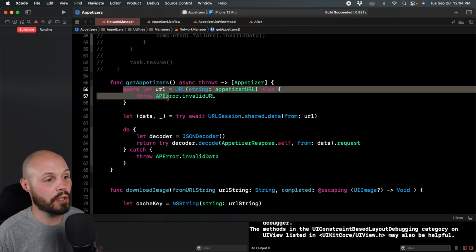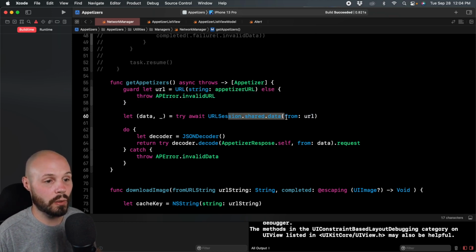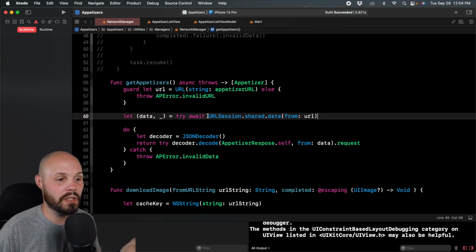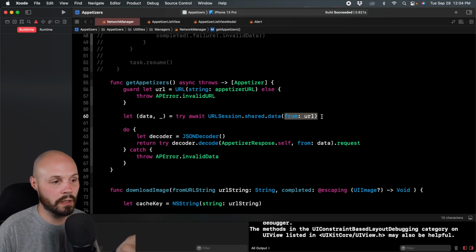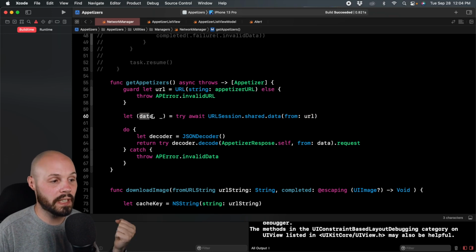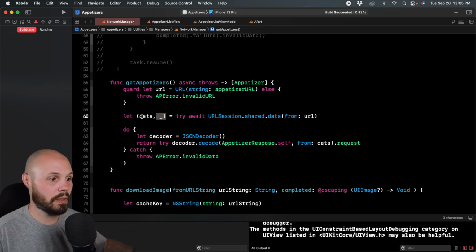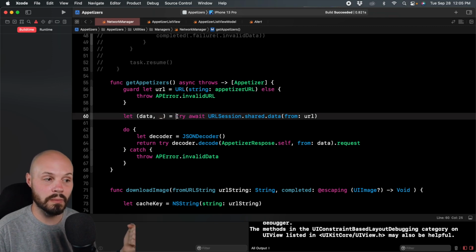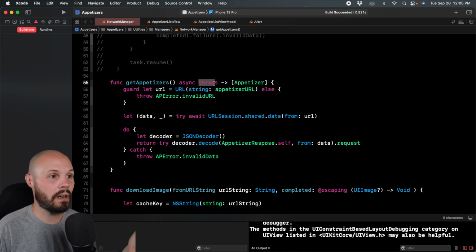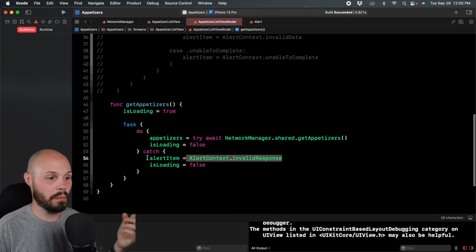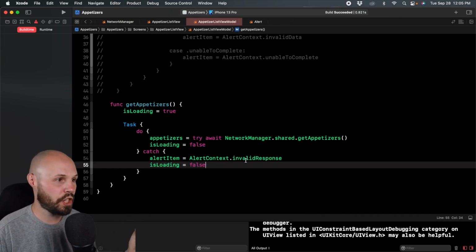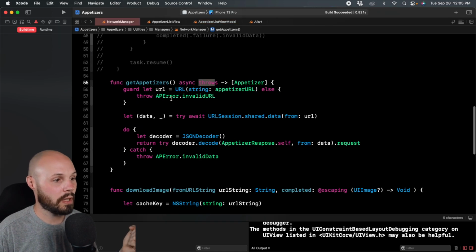So here we're just unwrapping our URL to make sure we have a good one to pass into our data call here. Now this is new in Swift 5.5, this URLSession.shared.data(from: URL). Like I said, it returns a tuple of data and response. These are not optional, right? You're going to have them, because if something fails and you don't have them, because this is marked try, now it's going to throw an error. Then back to our AppetizerListViewModel, because it threw an error when it tried it, it's going to go into the catch block and we're handling that with our generic error. Okay, so that's that line.